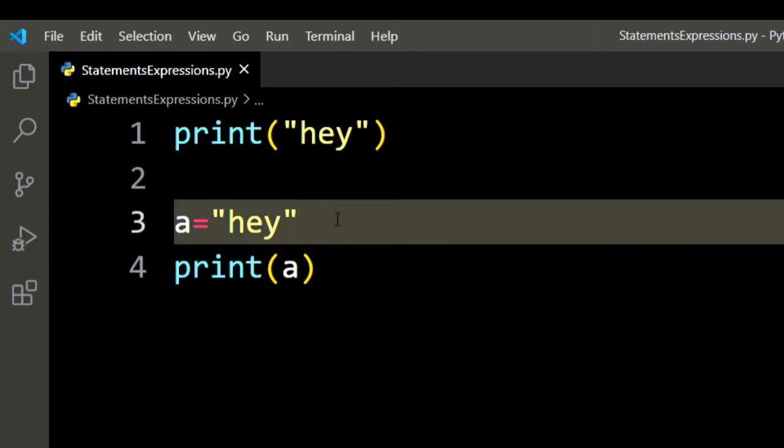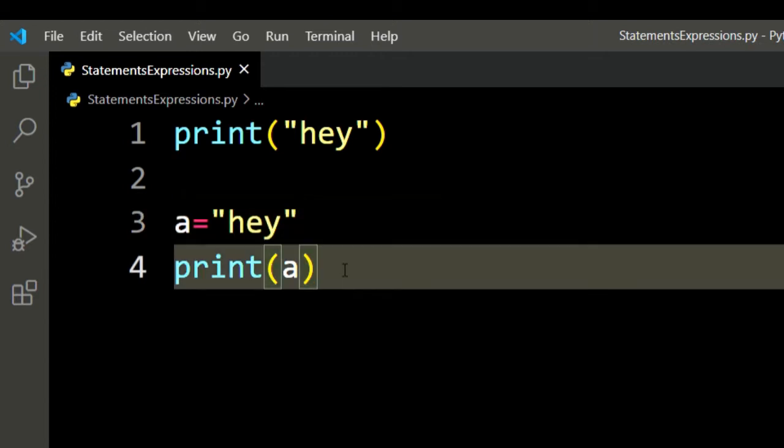Here, we are asking Python to create a string object and assign a to point to it. So this is an assignment statement. Here, we are again asking it to print the value of whichever object a is pointing to. Right, so there are many such complicated statements like if-else statements, import statements, for or while loops, and what not. But again, we'll talk about this later. I feel like I'm saying this a lot, because everything is connected here, and I'm just trying to link everything so that next time when you hear any of this, we can go back and recall that okay, this is where we talked about it first, and this is what it is.